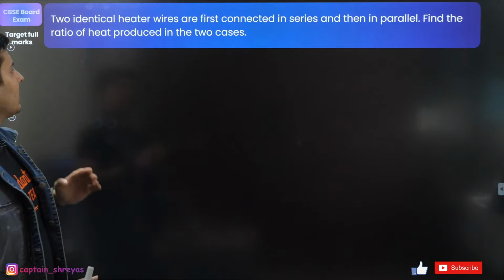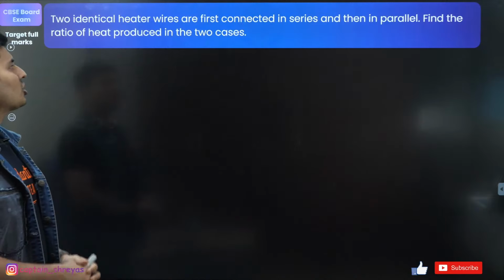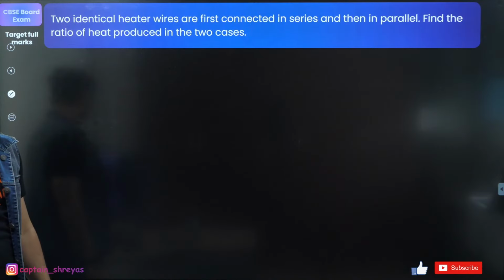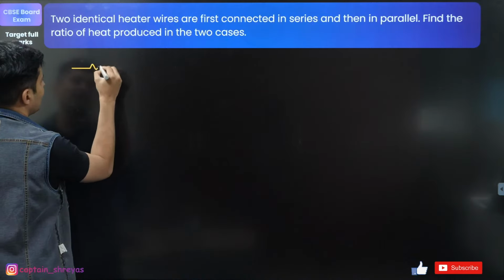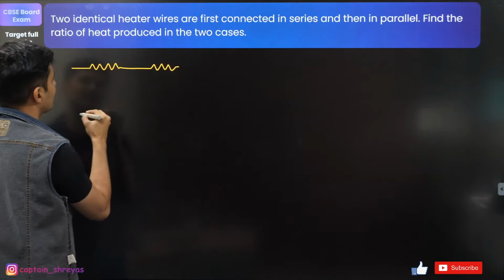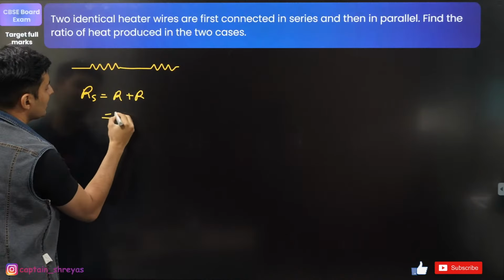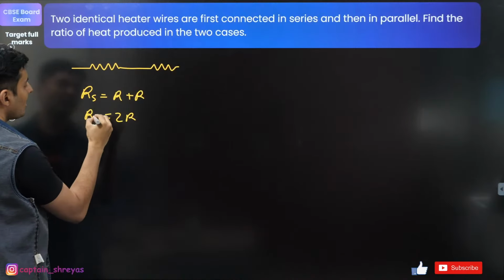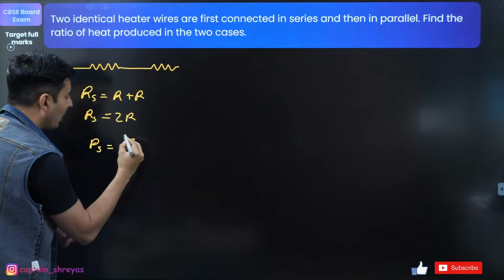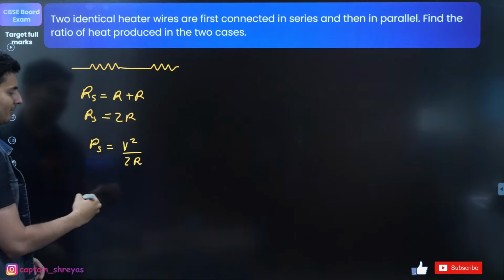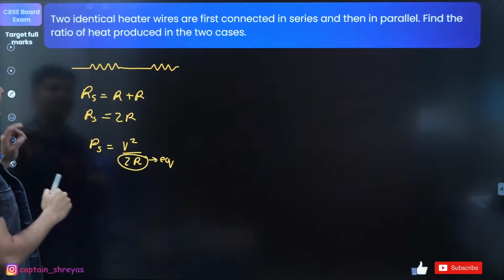Two identical heating wires are first connected in series and then in parallel. What is the ratio of the heat produced in both the cases? In the first case, when both of them are in series, the equivalent resistance will be R plus R, which is basically 2R, correct? The power in series will be V square by the resistance, which is basically V square by 2R. That's in the first case.